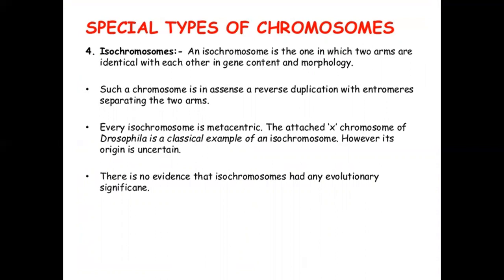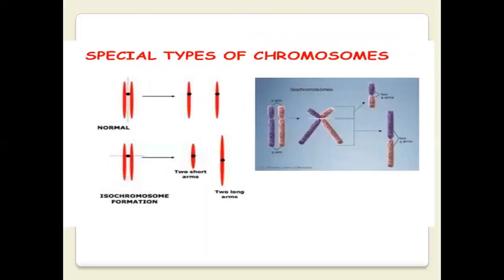Every isochromosome is metacentric. The attached X chromosome of Drosophila is a classical example of an isochromosome. However, its origin is uncertain. There is no evidence that isochromosomes had any evolutionary significance. Special type of chromosomes, that is isochromosome formation in Drosophila.